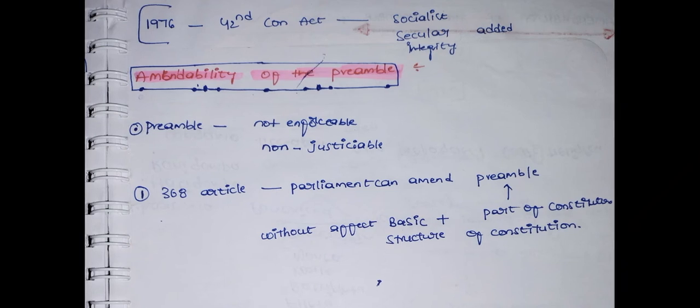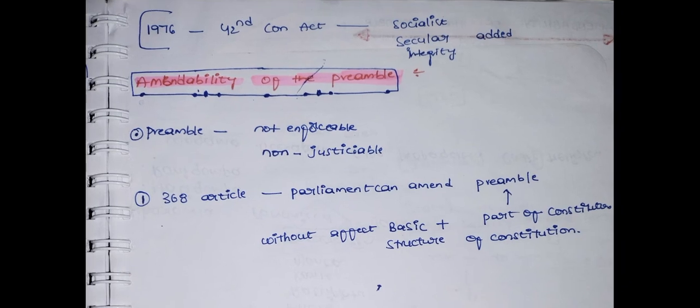And next one is the amendability of the preamble. Can we amend the preamble? Yes, we can amend it. The first time, the preamble was amended by the 42nd Constitutional Amendment Act, 1976. It added the words socialist, secular and integrity to our preamble.